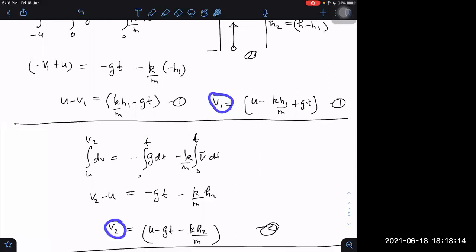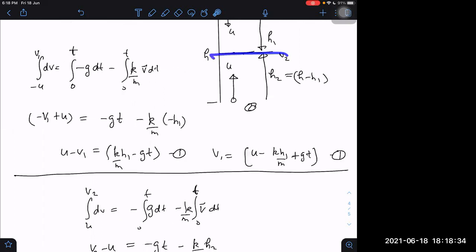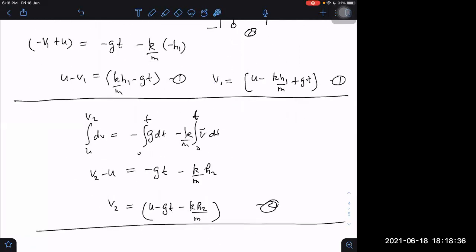If I give you this, v1 is equal to 2 times v2, or maybe the speed of the lower one is 2 times the upper one, something like that. Or maybe they collide in midair and their speeds are found to be equal. Can they be equal or not? Let us check once. u plus gt, u minus gt minus this.